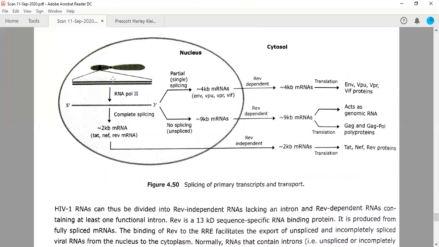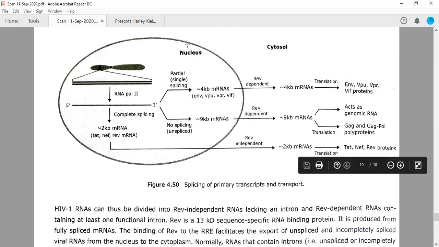And then, because this is happening inside the nucleus of the host cell, RNA polymerase 2, which makes mRNA out of DNA, will also transcribe the viral DNA, which is present somewhere in the chromosome, right?